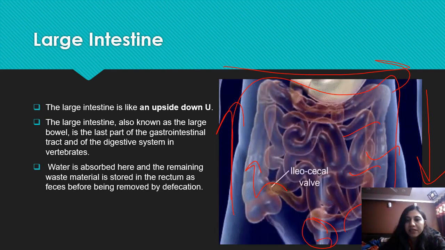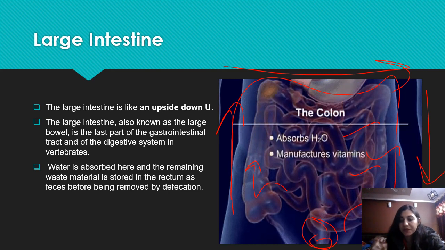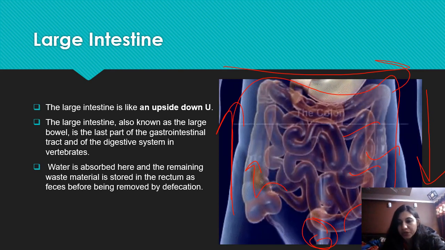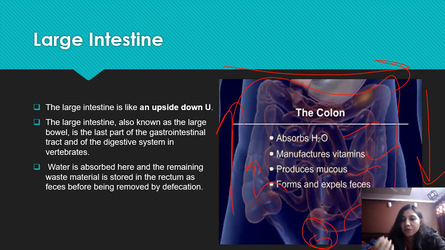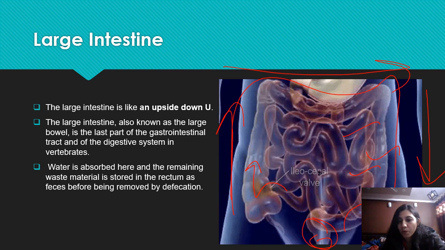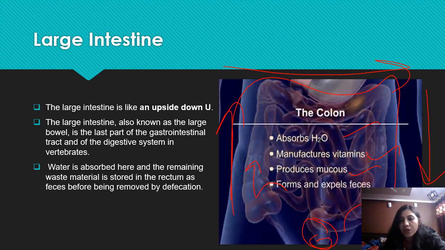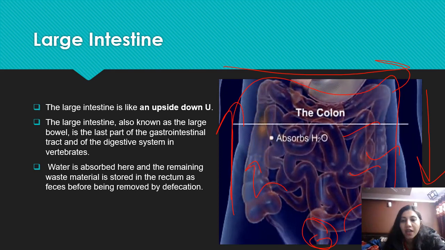And the last part is here the anus, which has the anal sphincter. Sphincter, again I'm going to tell you, a sphincter is like a gate channel that helps in opening and closing. So when we have the urge of removing the waste material, at that time the anal sphincter opens and removes the waste material, and then again our anal sphincter closes. So the last part of our digestive system is the anus.